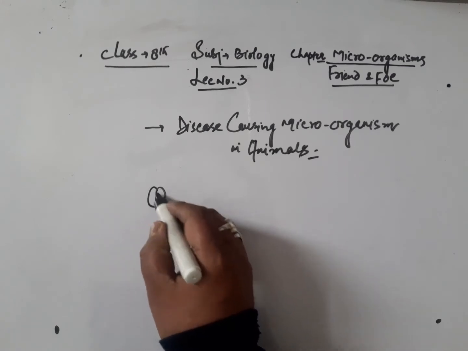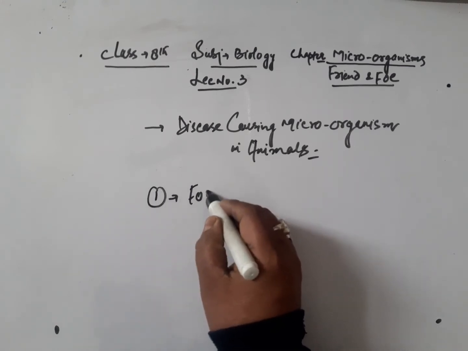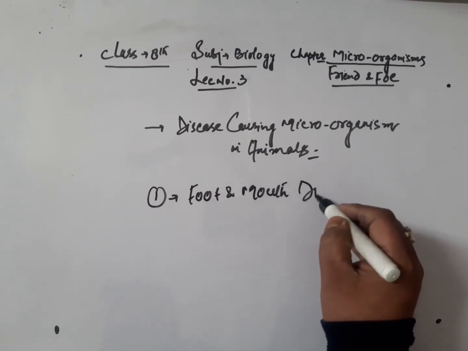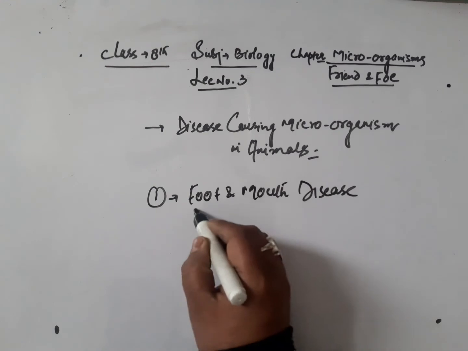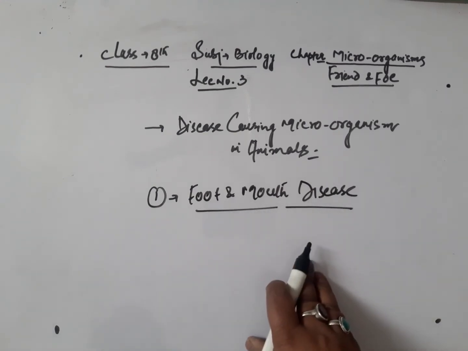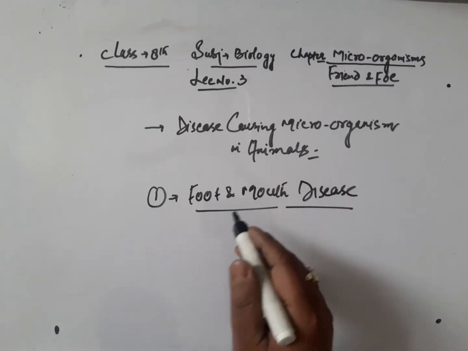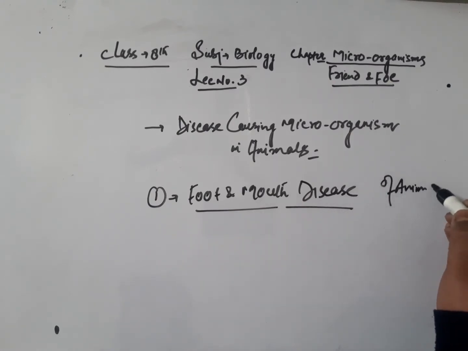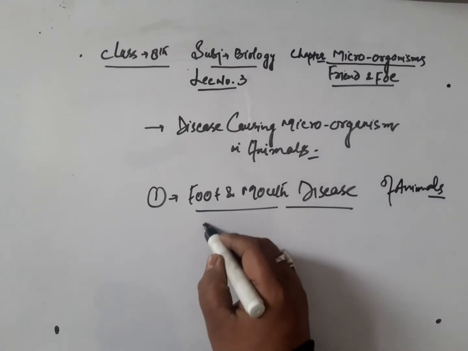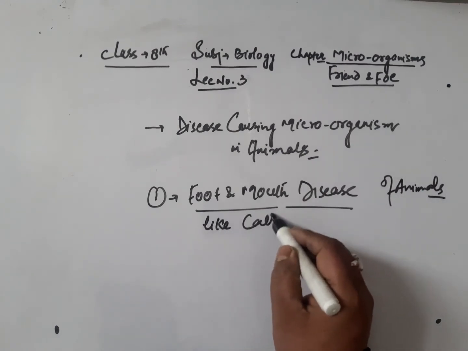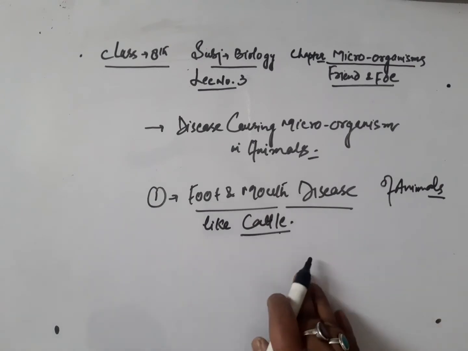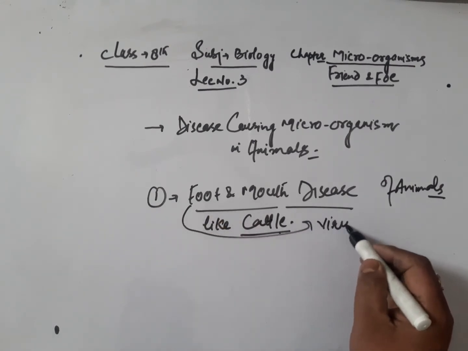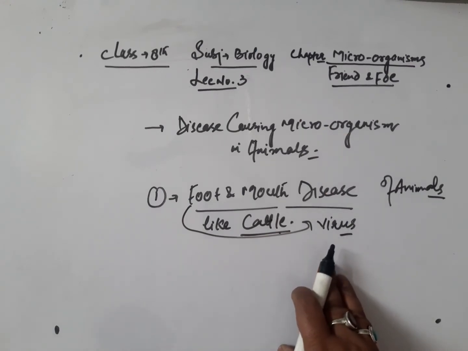Number 1 is foot and mouth disease. Foot and mouth disease of animals like cattle. This disease is caused by virus. So this is a viral disease.